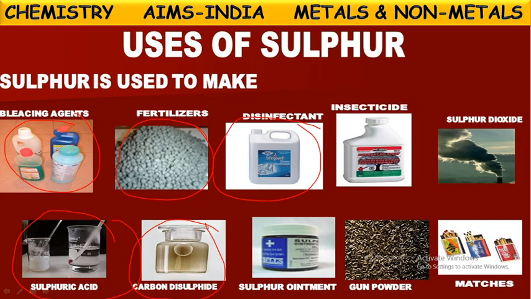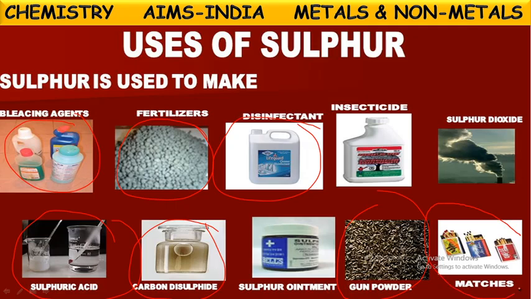And one more, gunpowder. Yes, this is used in the rifles and guns to burn these bullets. Okay, to fire these bullets, they use this gunpowder. When they pull the trigger, this will be burned immediately and produce abnormal energy inside, so that the bullet will be pushed out. So this gunpowder is filled in the bullets. In that also, sulfur is one of the components.